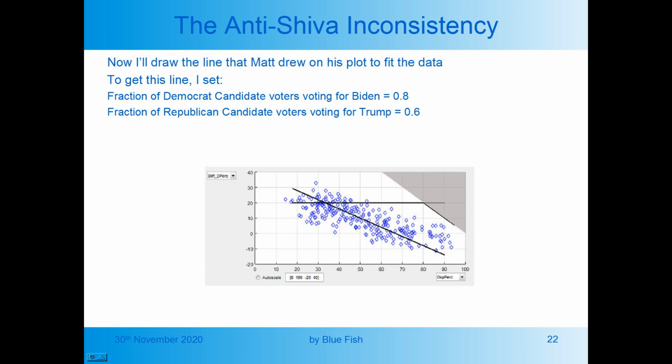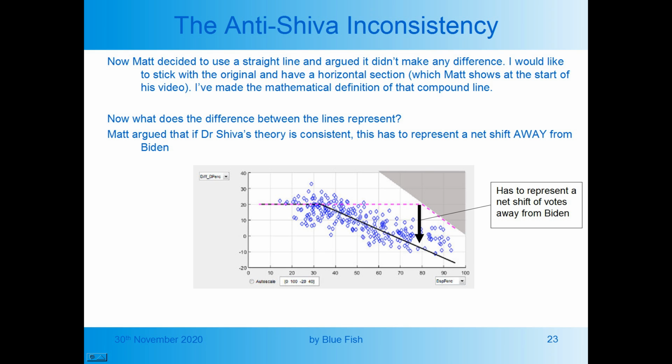Now I'll draw the line that Matt drew on his plot to fit the data. To get this line, I set the fraction of Democrat candidate voters voting for Biden to 0.8 and the fraction of Republican candidate voters voting for Trump to 0.6. In Matt's video, he decided to use a straight line and argued it didn't make any difference. I would like to stick with the original and have a horizontal section, which Matt shows at the start of his video. I've made the mathematical definition of that compound line.